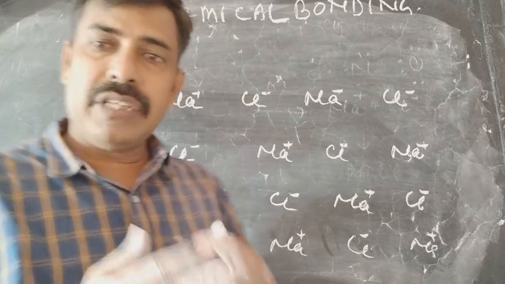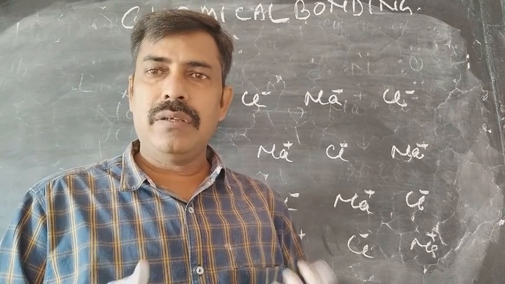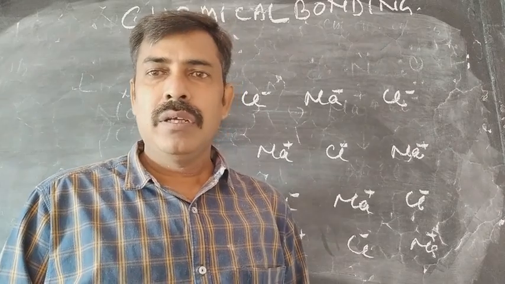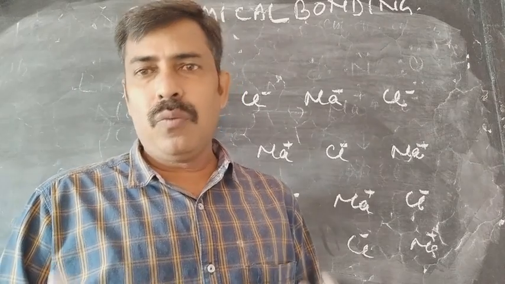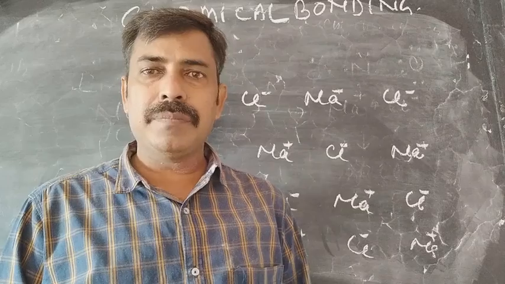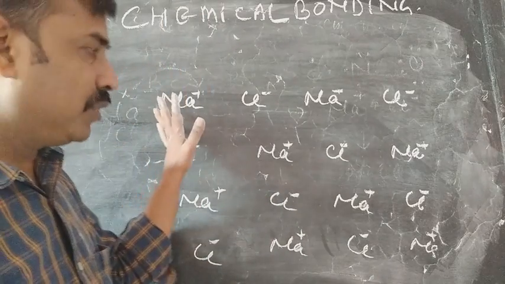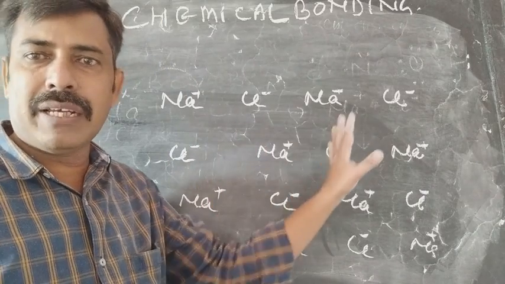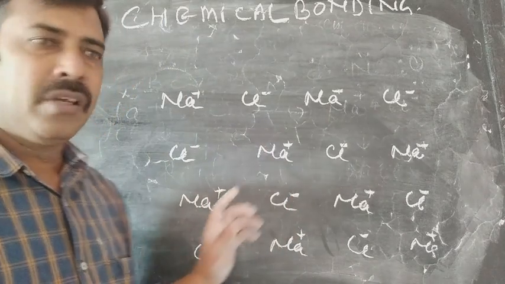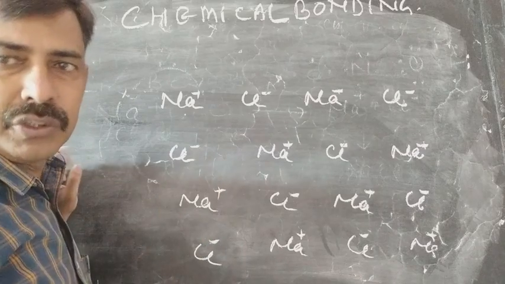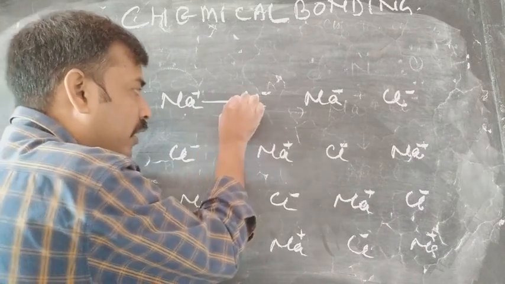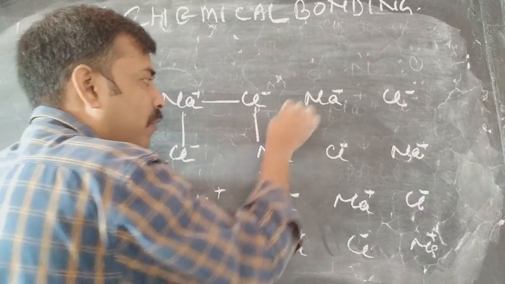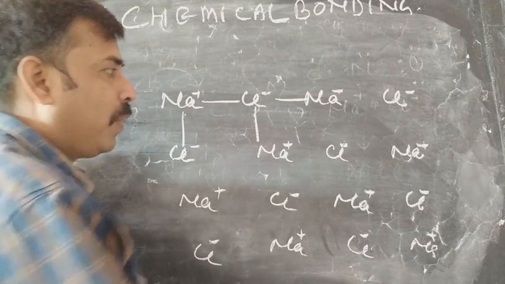When we see the nature of the ionic compound, that is the compound formed by the electrostatic bond, what type of nature will be there? You can see I am drawing the structure of the NaCl lattice. Actually I am drawing it only in 2D at this time. This is the sodium having positive charge, which will be attracted by the negative charge, and the chlorine having negative charge will be attracted by the positive charge.